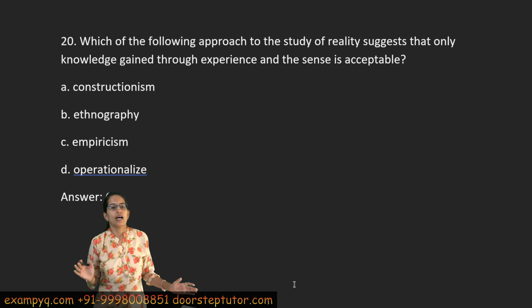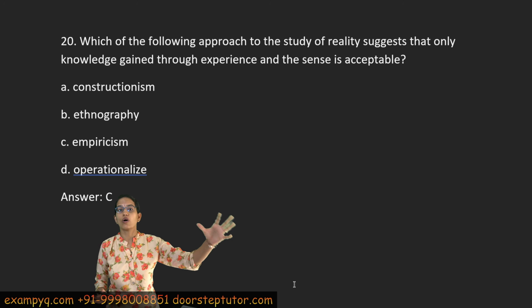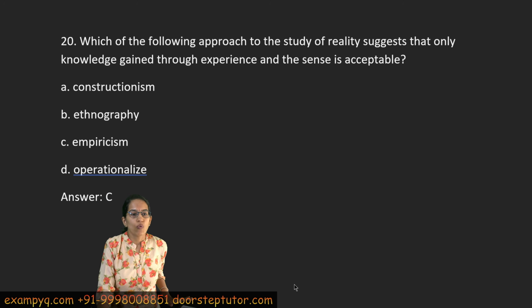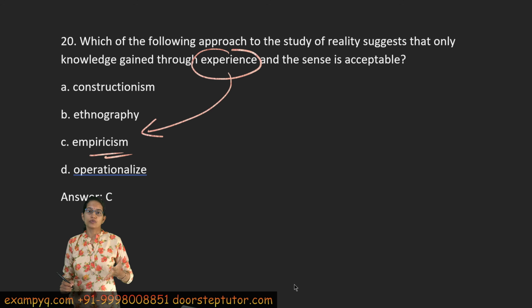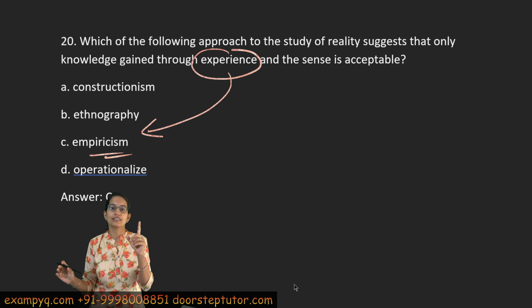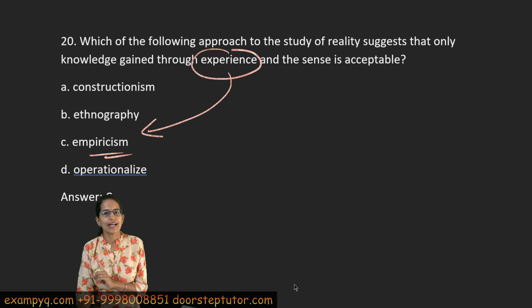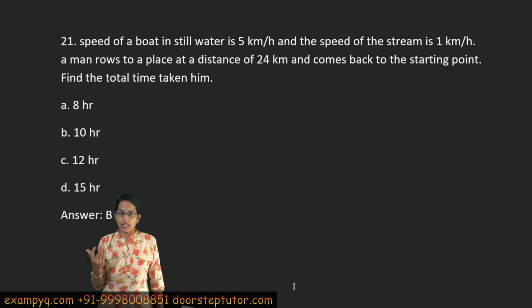The next is an approach which studies the reality only through the knowledge which is experienced, right? So only through the knowledge which is experienced is empiricism. Now empiricism, positivism, post-positivism, constructivism, interpretivism, we have all covered in one of our specific lectures with wonderful examples to help you memorize this concept in a single go. So just refer to that complete lecture and you'll be all set with these kinds of questions. But what comes through experience is empiricism. The next question is again on speed.